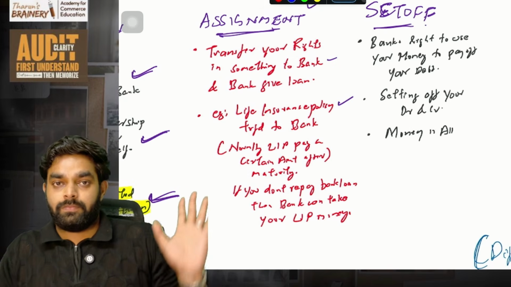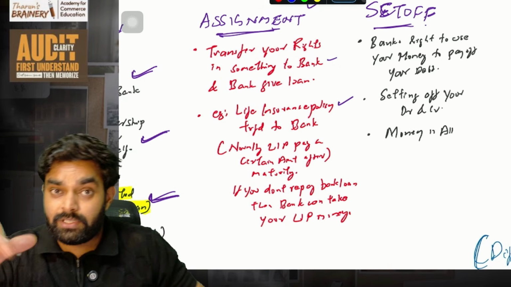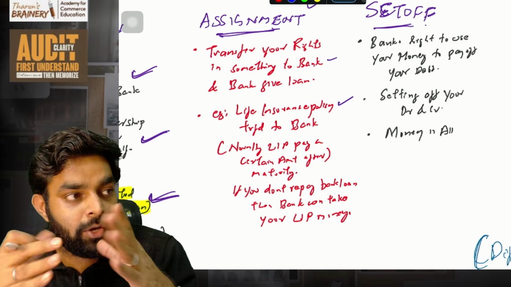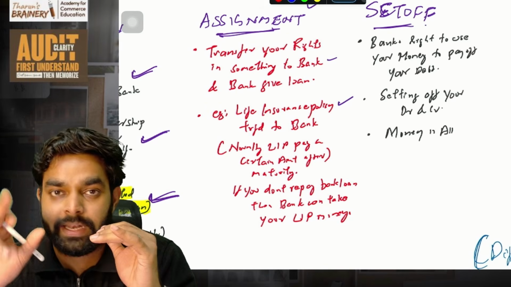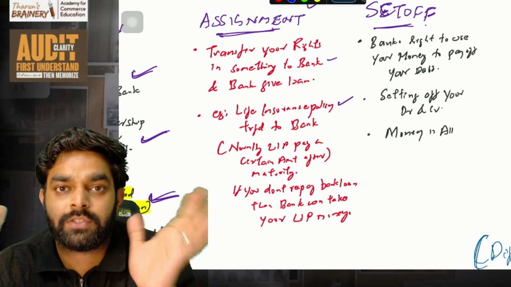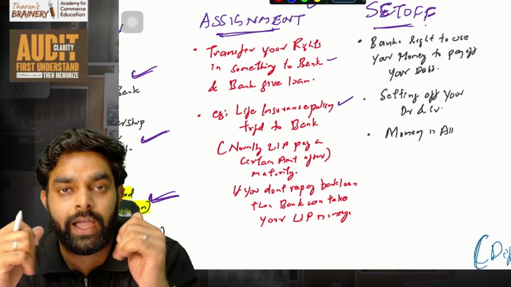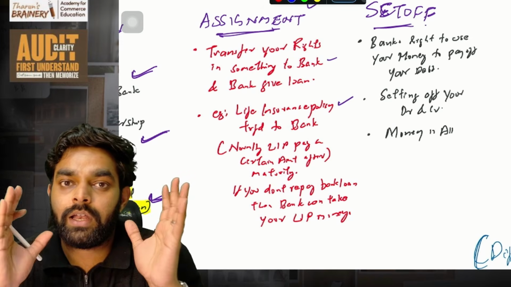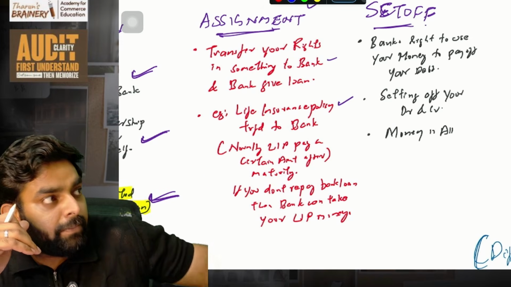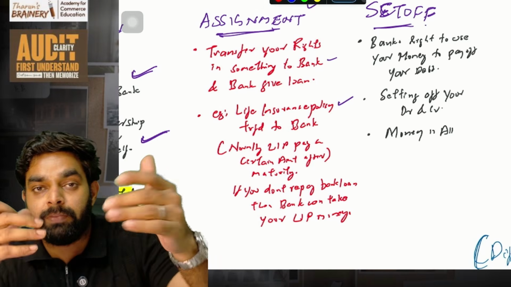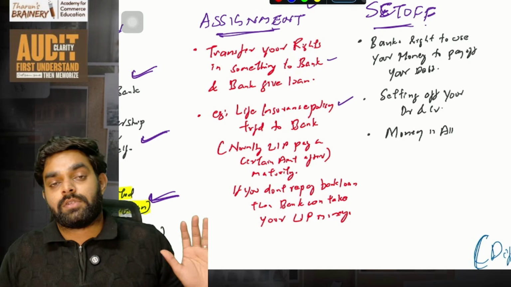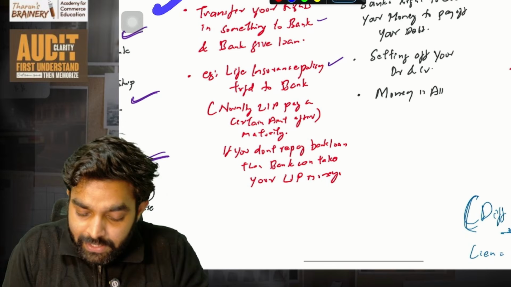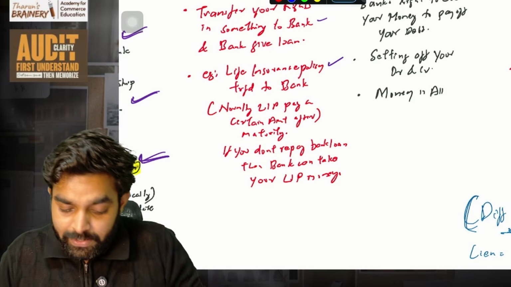Bank will give you a loan. One more thing you can keep in mind. You wanted a loan and you have a life insurance policy of 10 lakh. You will go to the bank, give this life insurance policy to the bank, you will transfer that right to the bank and the bank will give you a 9.5 lakh loan. At the maturity date, the life insurance policy will pay the money to the bank. Before that, if we repay the loan, we can take that life insurance policy back also. That is what we call assignment: the life insurance policy transferred to the bank and taking a loan from that.